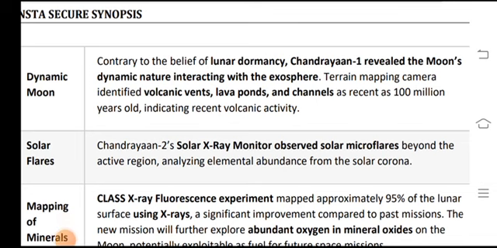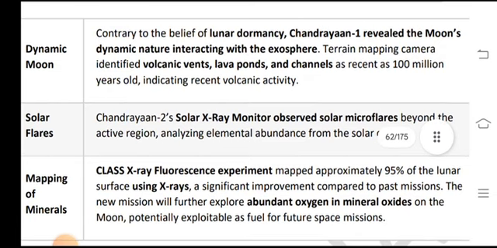Dynamic nature and the interactions with the explosives, and terrain mapping cameras for identification of volcanic vents, lava ponds and channels, some as recent as 100 million years old, including recent volcanic activities.